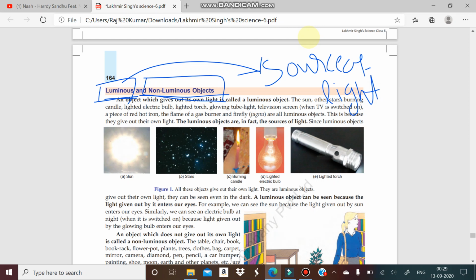So we can say those objects which give out their own light, which emit their own light, will be known as luminous. If you see the sun, stars, burning candles, electric light bulbs, torch, they emit light, they have their own light, so that will be known as a luminous object. So all these examples are luminous.